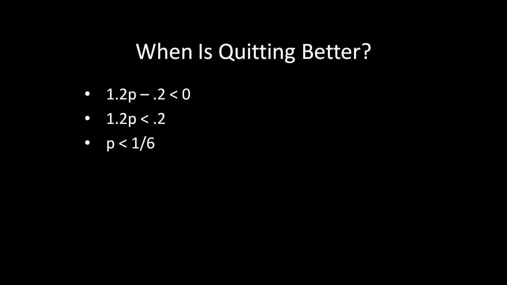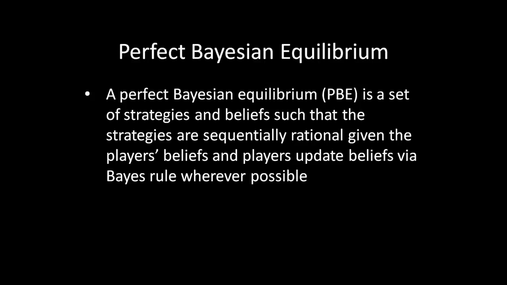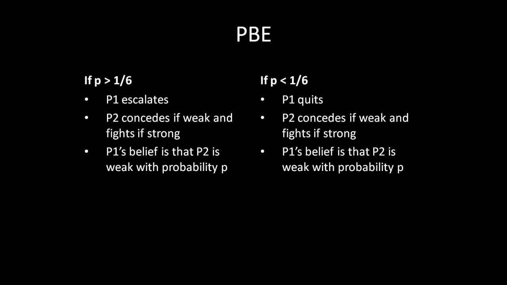We can now put all of this together. If you remember back to last time, this was our definition of perfect Bayesian equilibrium, and specifically we need a set of strategies and beliefs. So we figured out all of that. The beliefs part is actually straightforward. We don't have to do any sort of extra calculation for that because there's no updating in this screening game. It's just a prior belief. So if we put everything together, the perfect Bayesian equilibrium is going to be a function of that prior belief. This is why we care so much about beliefs in Bayesian games. It's because it drives what happens in equilibrium.